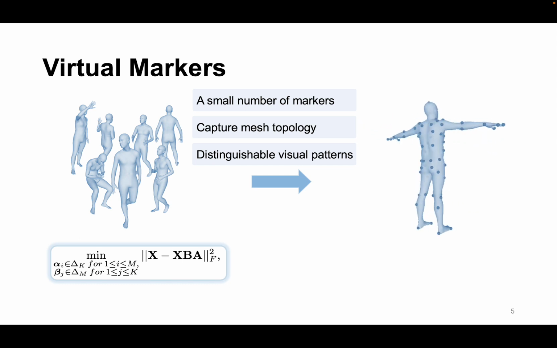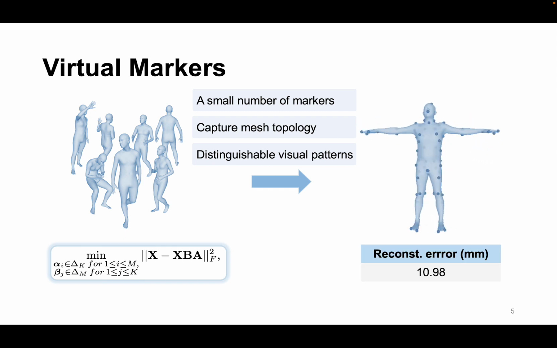Here shows the learned virtual markers, which can coarsely outline the body shape and pose. Ideally, the learned virtual markers could reconstruct the whole mesh with sufficient accuracy, which paves the way for estimating meshes with accurate shapes. On top of the virtual markers, we present a simple yet effective framework for end-to-end 3D human mesh estimation from a single image.